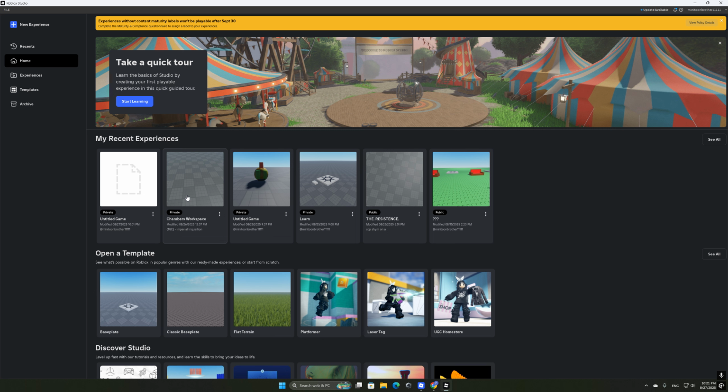Welcome to Roblox Studio. I'm going to be teaching you how to build in the 3D workspace of Roblox. Simply go to open a template. Of course, you won't see the same things. These are my recent experiences. Under open a template, press base plate.